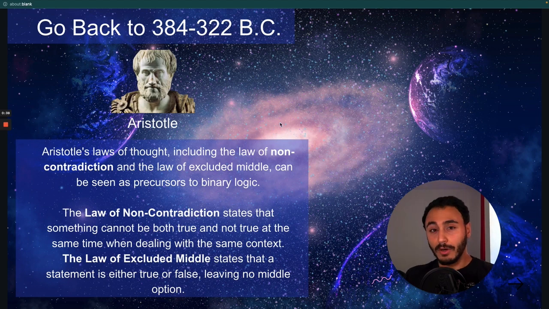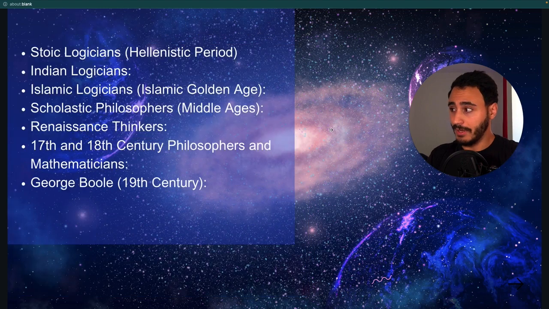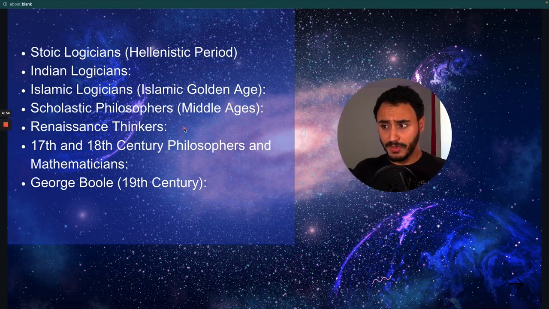The second law is the law of excluded middle. That means if you have a statement like the earth is round, it can be true or false. So a logical statement is false or true, leaving no middle option. And then after Aristotle, you have a timeline of logicians. So you have the Stoic logicians, and then the Indian logicians, Islamic logicians, Scholastics, the Renaissance thinkers. Then you have the philosophers in the 17th and 18th century. And this whole knowledge was delivered to George Boole, improving with time.